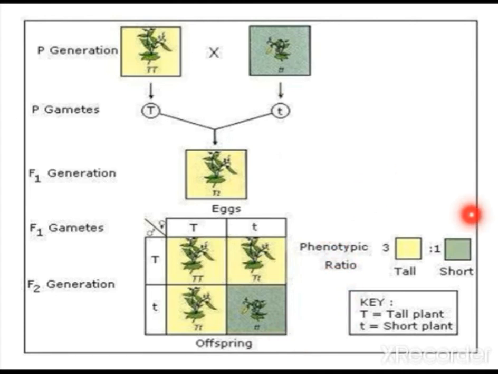In this, let us measure the phenotypic ratio. Phenotypic ratio means the characters visible outside. When 4 plants were produced, 3 plants were tall and 1 was short. But the genotypic ratio is 1:2:1. That is, 1 pure tall with capital T capital T, 2 hybrid tall with capital T small t, and 1 pure dwarf with small t small t.